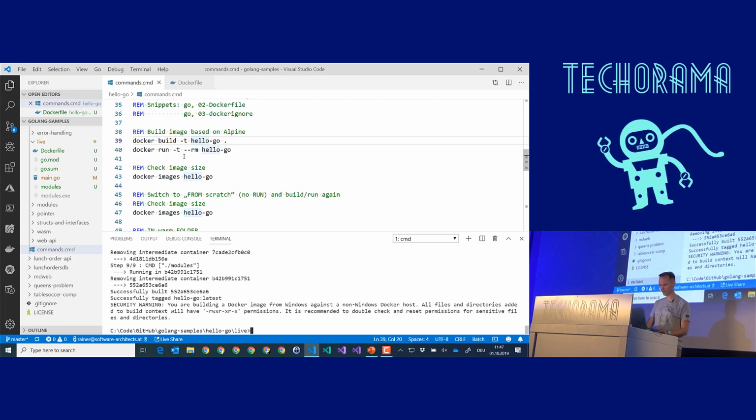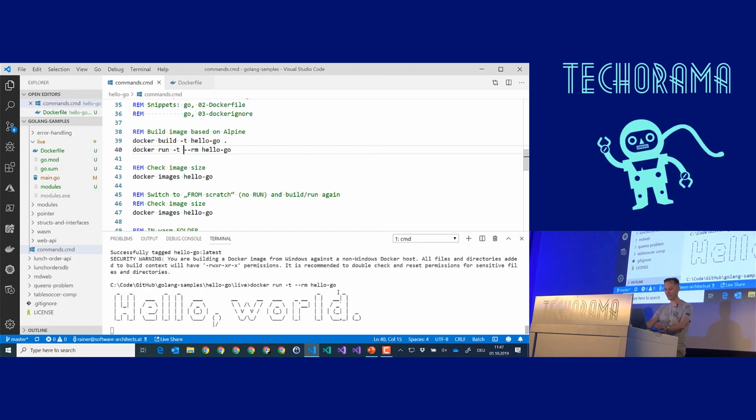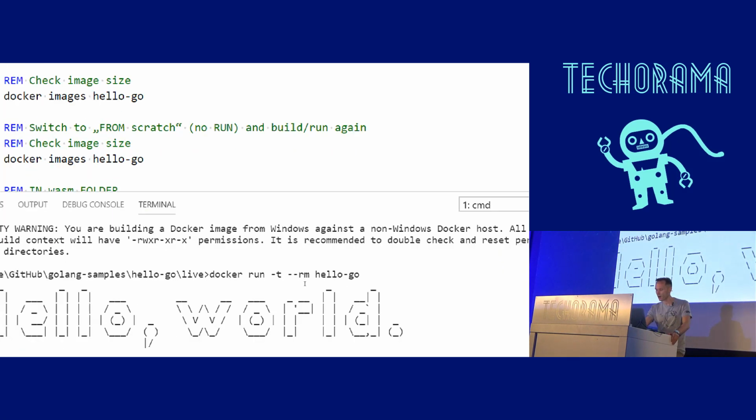First, let's run it. So you see that it really runs. Now, you see, I'm running the Docker container based on the image that I just created. It's Alpine Linux with a Go executable on top.